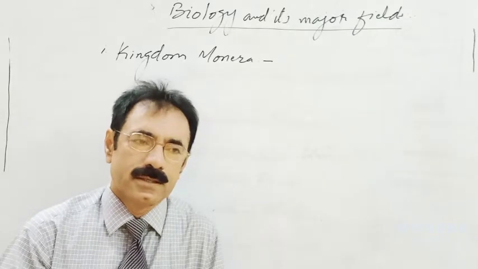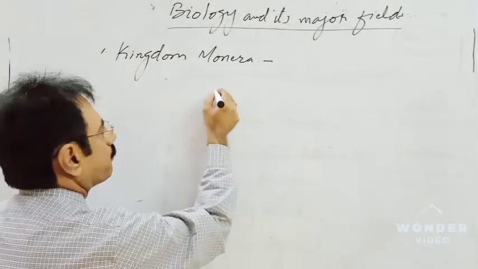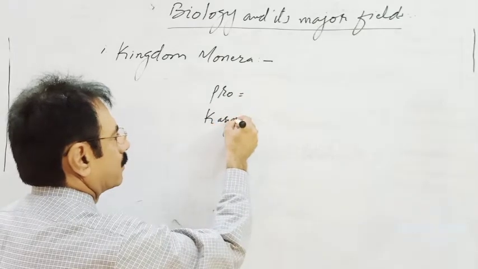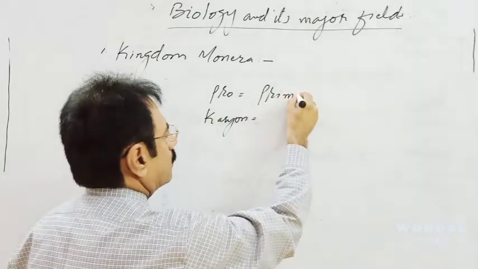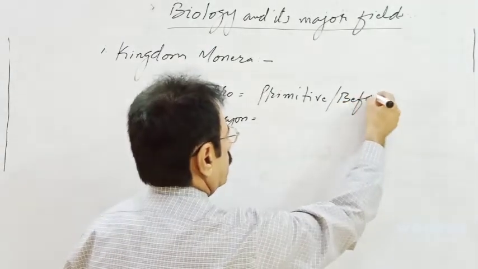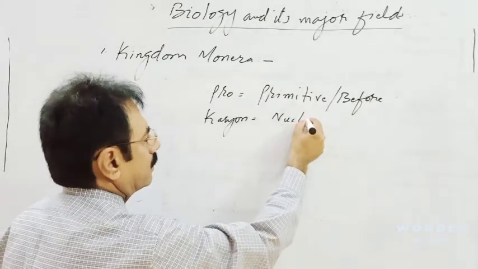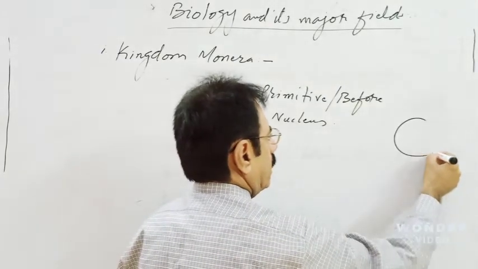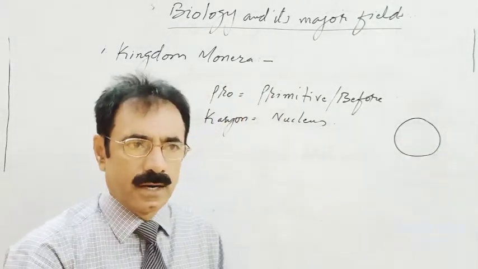And what are prokaryotes? The word prokaryote is the combination of two words, pro and karyon. Pro meaning primitive or before, and karyon meaning nucleus, meaning a cell that has no well organized nucleus and no membrane bounded organelles.